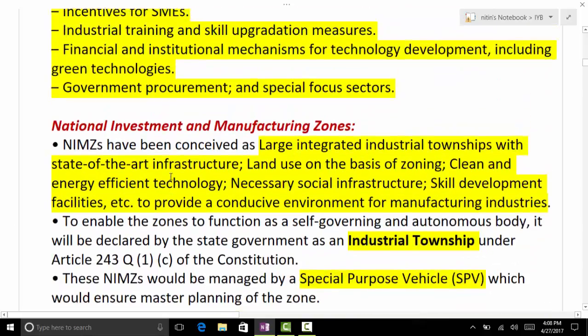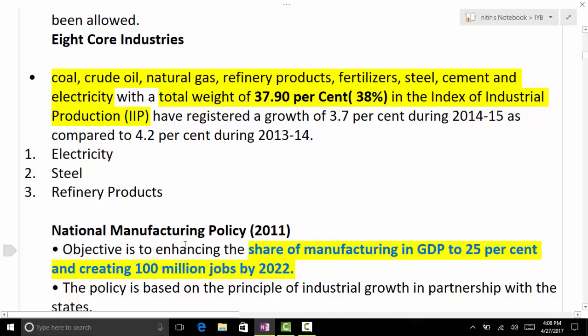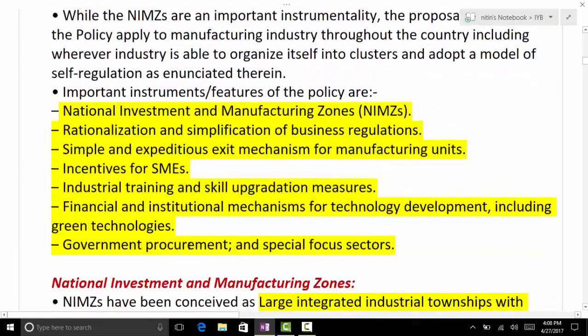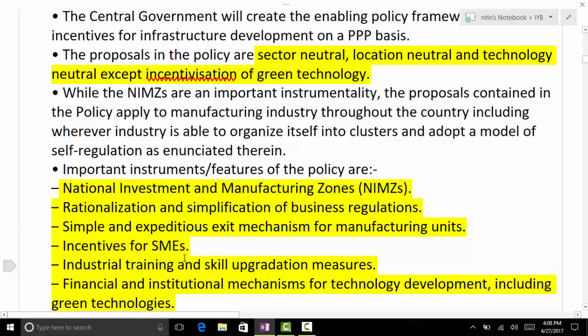Now come to Make in India. So it's very important, National Manufacturing Policy 2011. You read that, at least if you don't remember anything, at least remember the targets. Manufacturing share to be increased to, Priya, how much? 25% and 100 million jobs by 2022. So read them again and remember these.